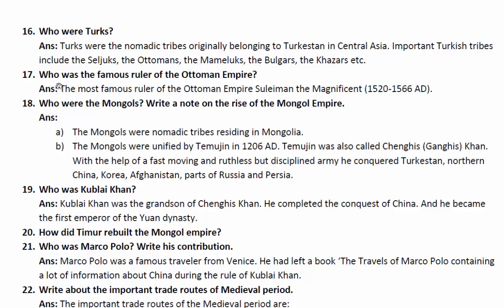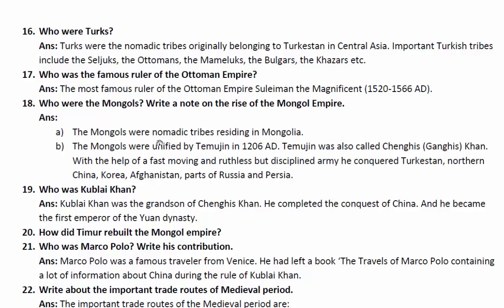Who was the famous ruler of the Ottoman Empire? The most famous ruler of the Ottoman Empire was Suleiman the Magnificent. He ruled from 1520 to 1566 AD.